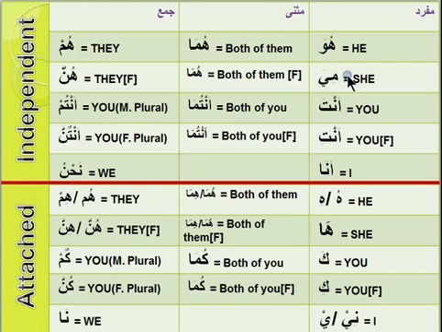Huwa, huma, hum, hiya, huma, hunna, anta, antuma, antum, anti, antuma, antunna, ana, nahnu, hu, huma, hum, ha, huma, hunna, ka, kuma, kum, ki, kuma, kunna, ni, na. Ka, kuma, kum, ki, kuma, kunna are different; except for them, all are almost the same.